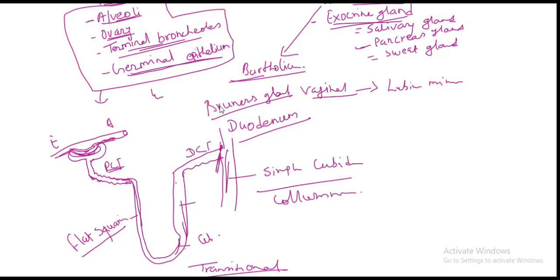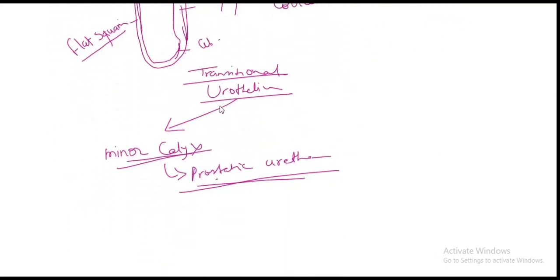After that, the collecting duct goes to the minor calyx and major calyx, and from the minor calyx it becomes transitional in nature, and this goes to the prostatic urethra.